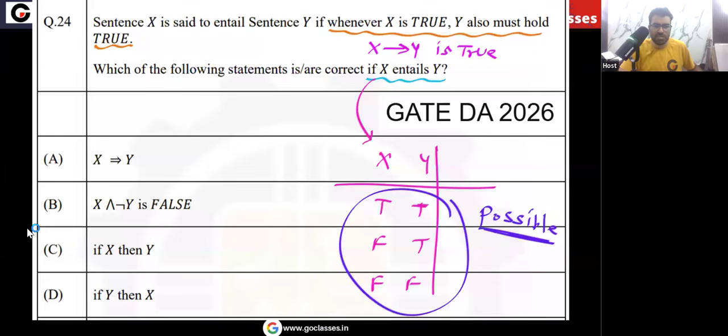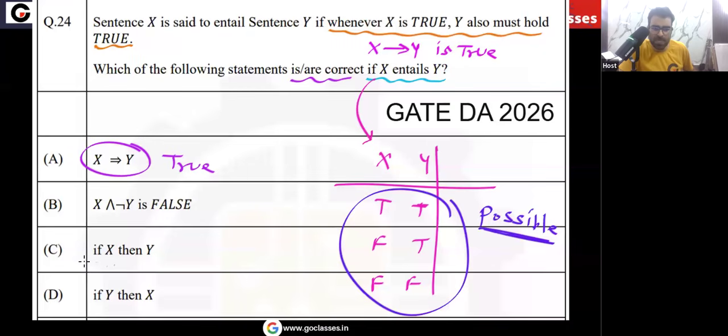Okay, so you can see the question is asking which of the following statements is or are correct. So tell me, is this correct that x implies y? Yes, because x entails y itself means that x implies y is true. Yes or no? So you can see that x implies y, that is true.